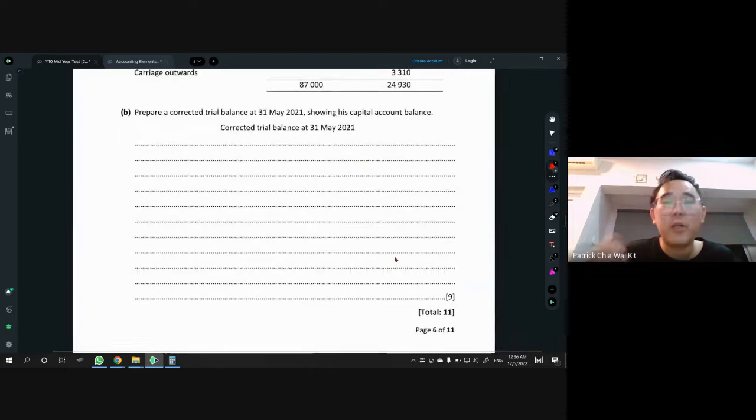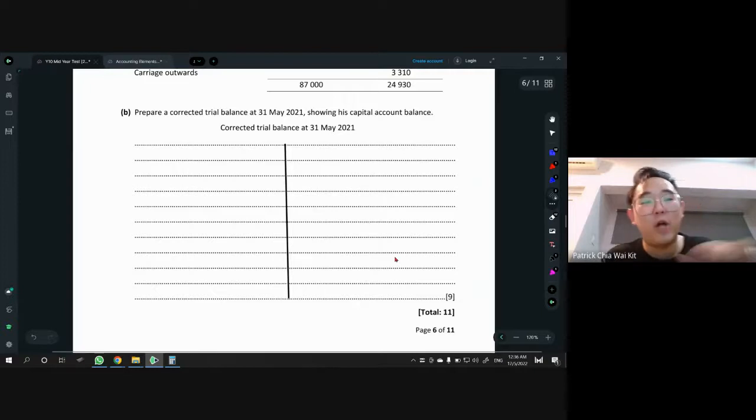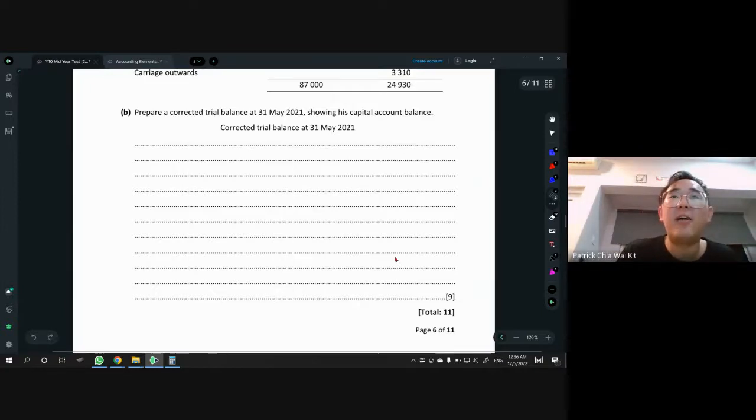Okay? So of course, you need to know the format, right? Because technically this part, if you don't know what a trial balance is, wrong format, the whole thing is gone. Imagine you draw one line in the middle, GG, straight away GG, because this is not a T account. Okay, it's not a T account. This is just a list, like a statement is a list. So what happened here is I need to have two columns. I need to have DR and CR. Just write down the words DR and CR, and of course don't forget your dollar sign, so that we know everything has the amount there.